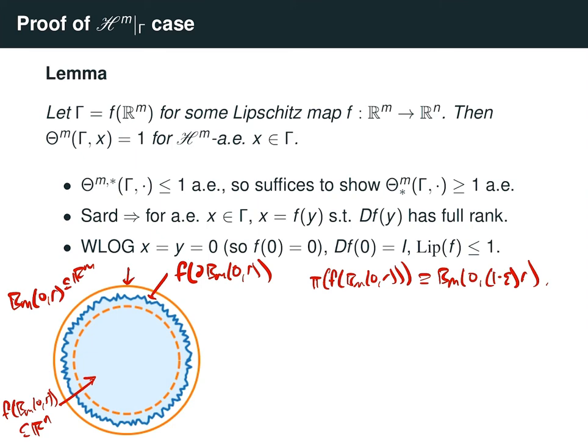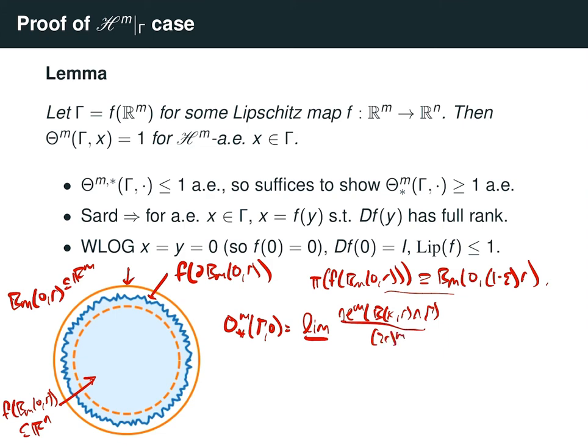So assuming this containment now, we can get an estimate for the lower densities. So the lower density of gamma at 0 is equal to the lim inf as r goes to 0 of the Hausdorff m-dimensional measure of the ball centered at 0 of radius r intersected with gamma over 2r to the m.